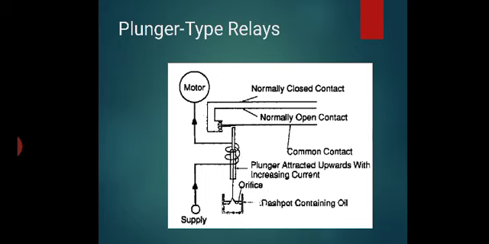Down here is the dashpot containing oil, and this is the orifice. When supply is connected to the motor, the plunger is attracted with the help of the armature. The normally open contact is closed by the plunger via the armature coil, and the circuit is closed, and then the relay operates.